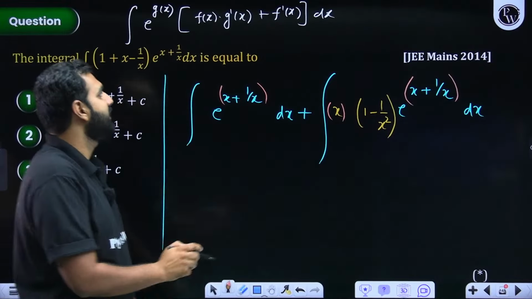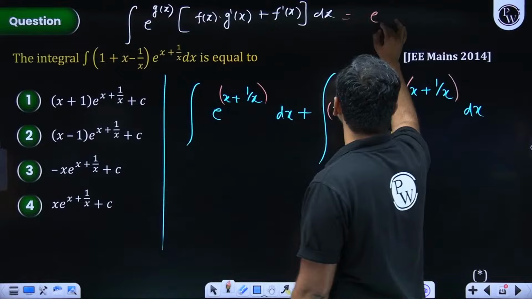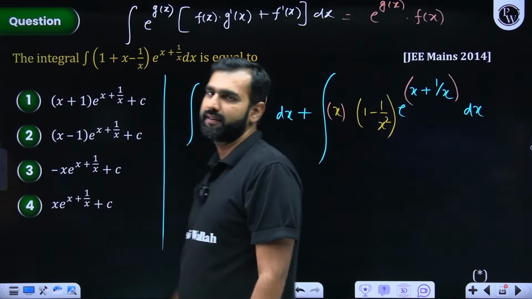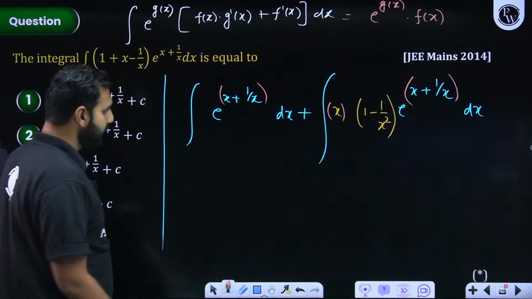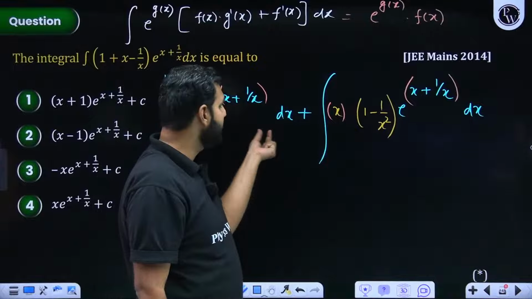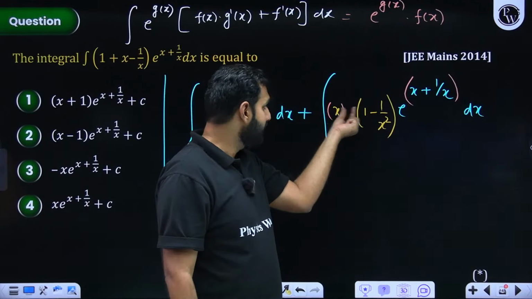In that case, the answer is always e to the power g(x) times the whole of f(x). Are you listening and understanding? That's your final answer. So here, I hope you can see, this is e to the power g(x) times f'(x) plus f(x) into g'(x).